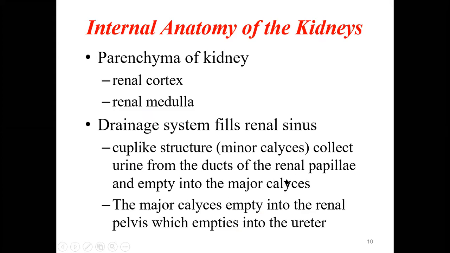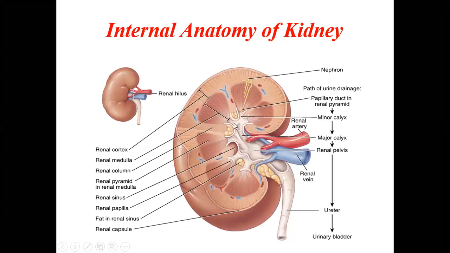the major calyx. So minor calyx all join together to form the major calyx. The major calyx empties into the renal pelvis, which empties into the ureter, as I showed you. So the minor calyx opens into the major calyx, opens into the renal pelvis, which opens into the ureter. So the urine which is formed, for simplification only one nephron is shown, but there are millions of nephrons in each kidney. So all of them will be producing the urine and it will come through like this.